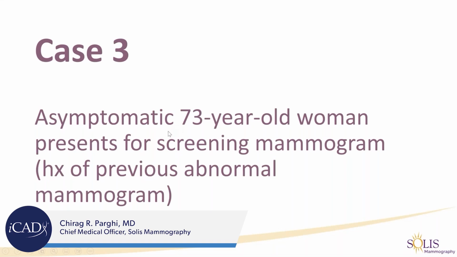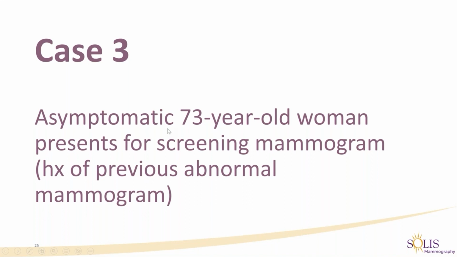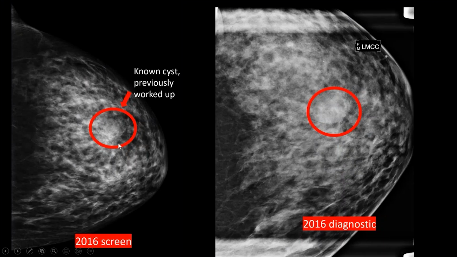This is a great case. So this is a 73-year-old woman who presents for screening mammogram. She's had a history of a bunch of abnormal mammograms, okay? So this is 2016. You see the cyst here.